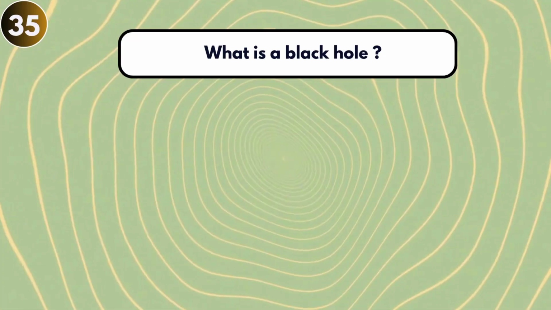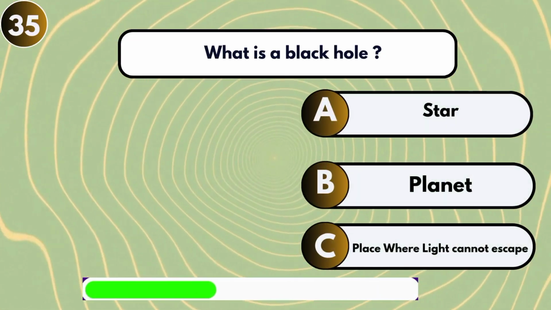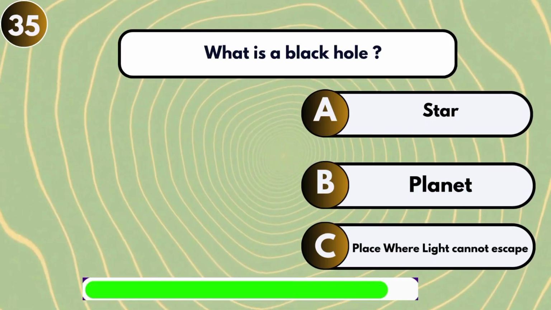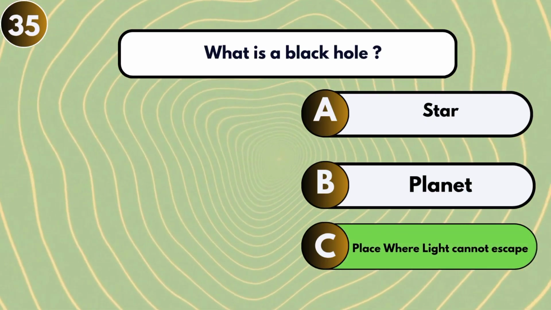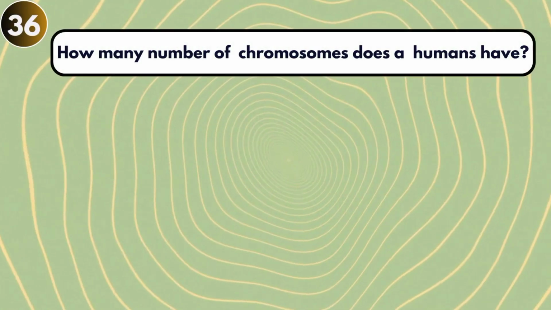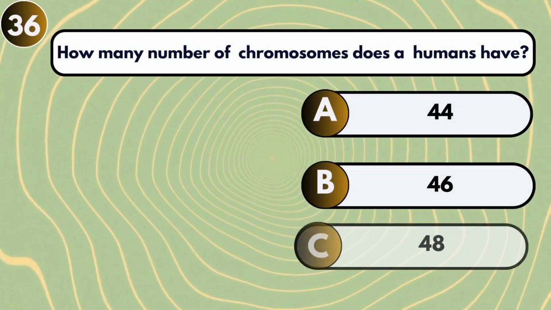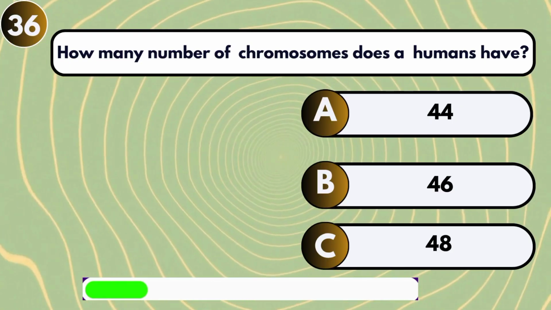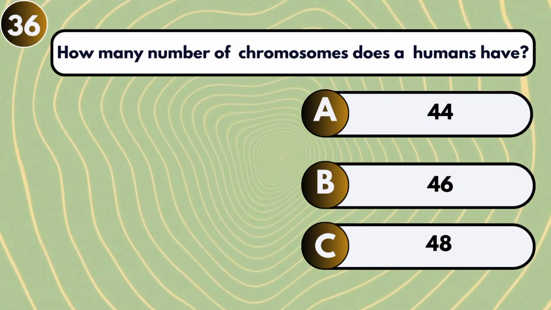What is a black hole? Region where light cannot escape. How many chromosomes does a human have? 46.